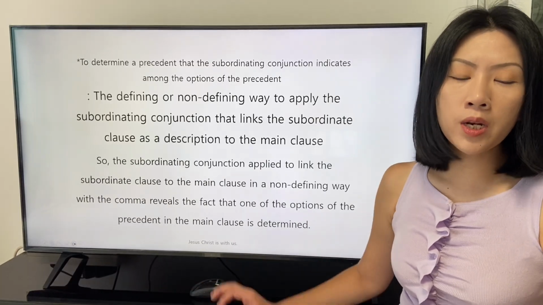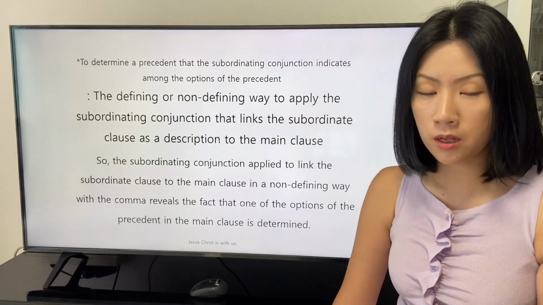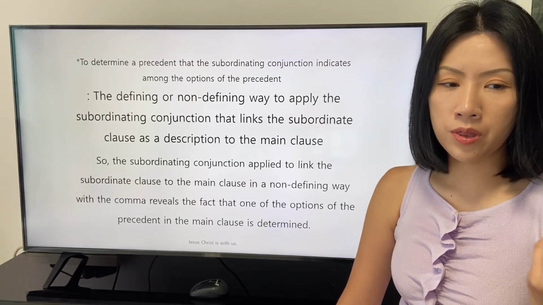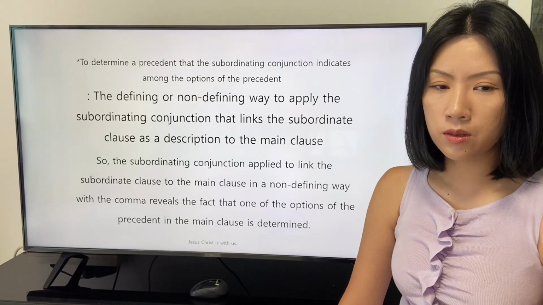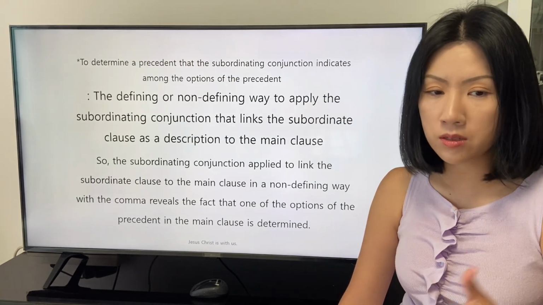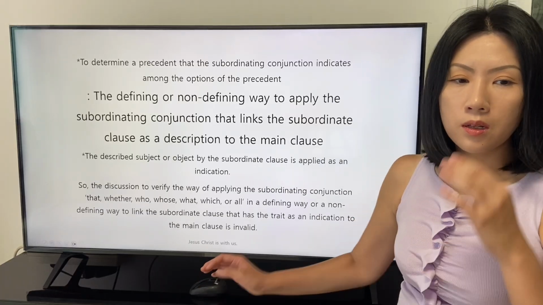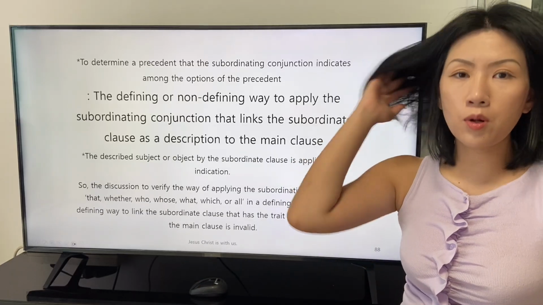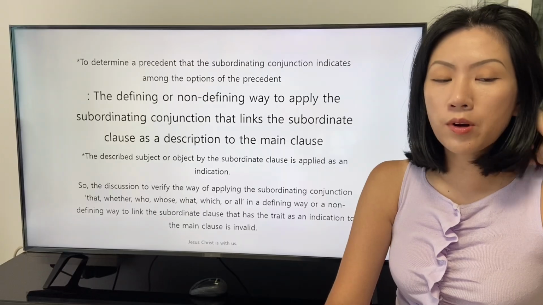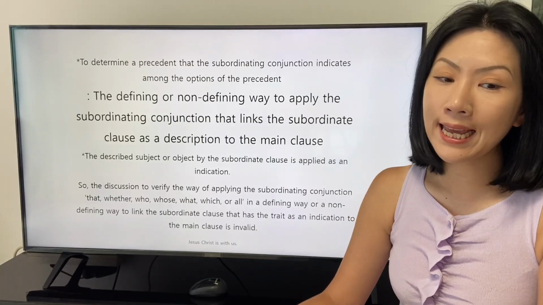So the subordinating conjunction applied to link the subordinate clause to the main clause in a non-defining way with a comma reveals that one of the options of the precedent in the main clause is determined. There is a small conference. The described subject or object by the subordinate clause is applied as an indication.